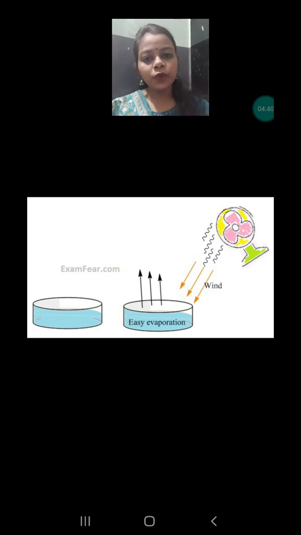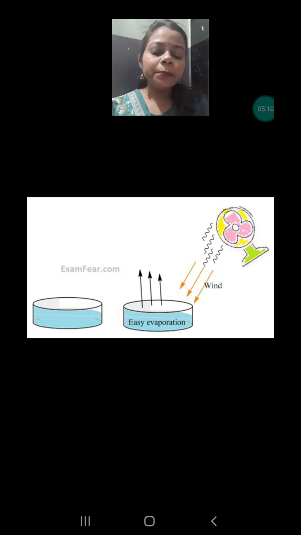If we put our cloth where the wind is not blowing, and some of the cloth where the wind is blowing, then we will observe that in the wind our cloth dries very fast. Why? Because the evaporation process happens very quickly in the wind. Due to wind, whatever water is present in the wet cloth all converts into water vapor very fast, and due to that our clothes dry up.